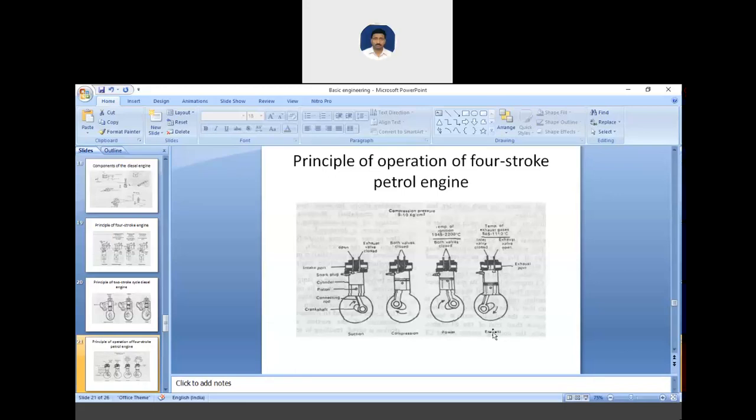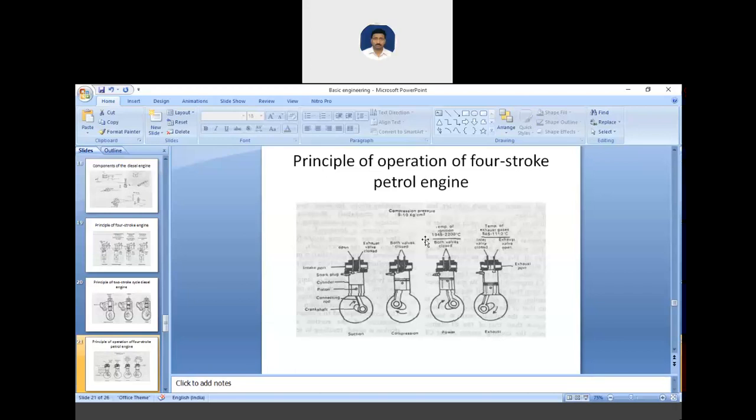The mixture is sucked into the cylinder first, in the suction stroke, and then it is compressed by the upward movement of the piston, and it ignites by an electric spark.